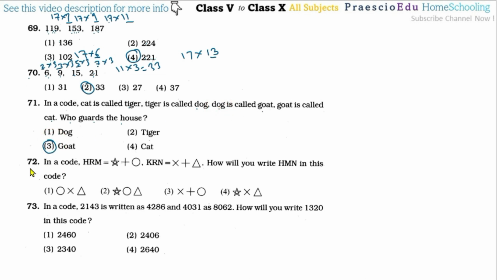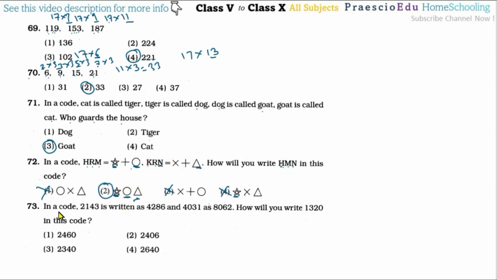Now question number 72. In a code, HRM is equal to these symbols, then KRN this symbol. How will you write H, M and N? So H is the star, so initially this star should be there in the options. These two options have it, so the others are incorrect. Then M is this circle. After this one, a circle is there, here nothing is there, so option number 4 is incorrect. Only option number 2 is there. Then N is this triangle. So this is correct, and option number 2 is the correct one.